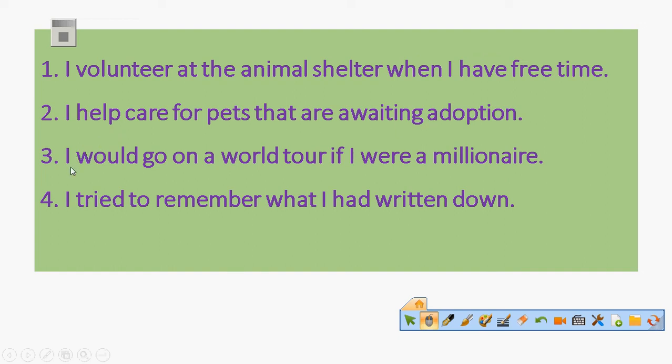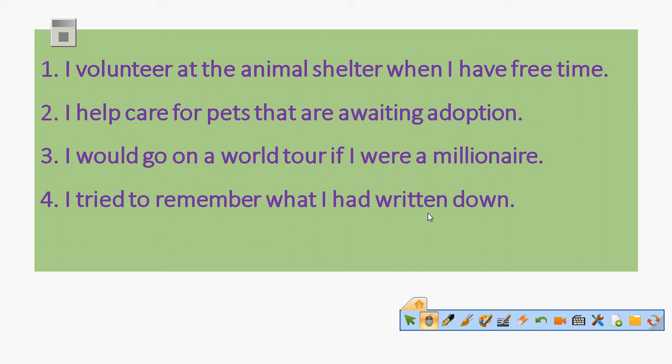The third sentence: I would go on a world tour is the first part, and then if I were a millionaire is the second part. Sentence 4: I tried to remember is the first part, and what I had written down is the second. I think each one of these structures has two parts.